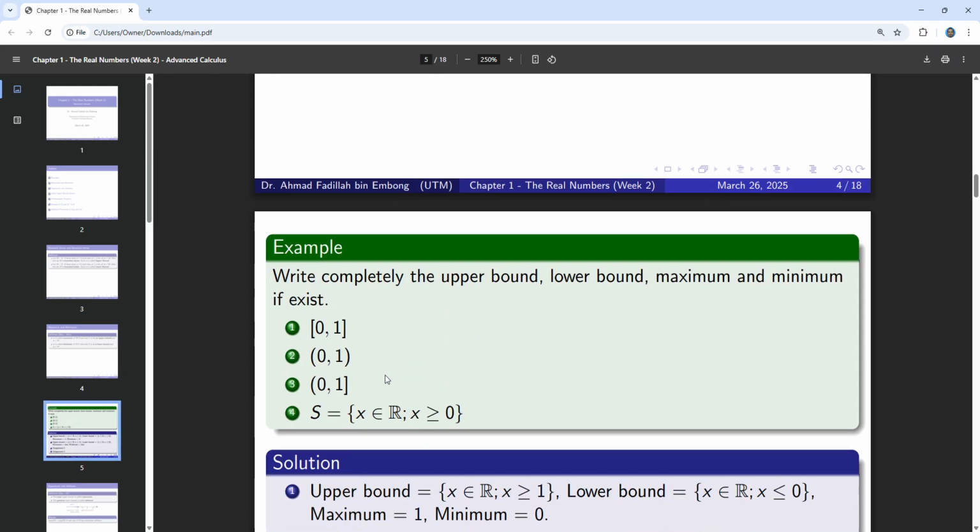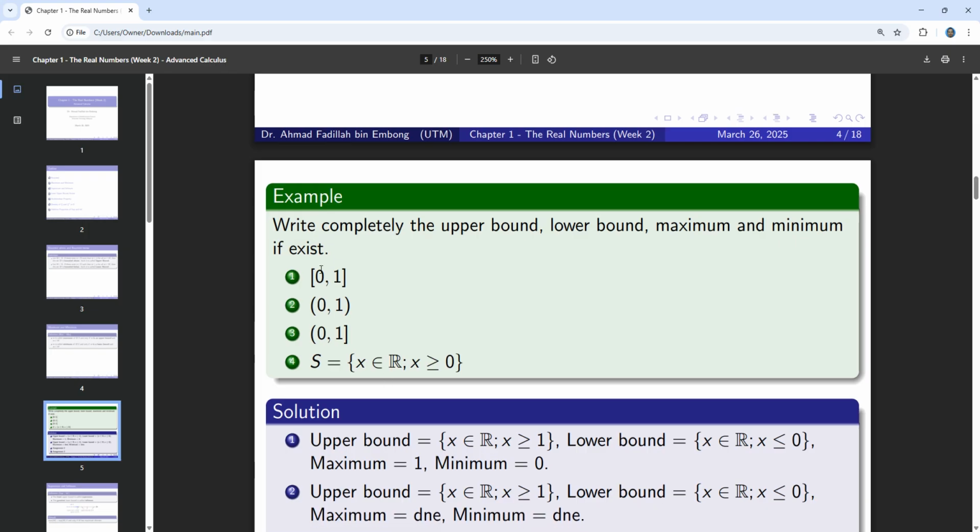So let us consider this example. Complete the upper bound, lower bound, maximum and minimum if they exist. In some cases, the set might not have any maximum or minimum. Let us consider the first example here, the set from 0 to 1.